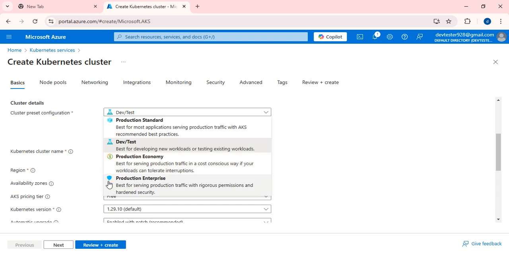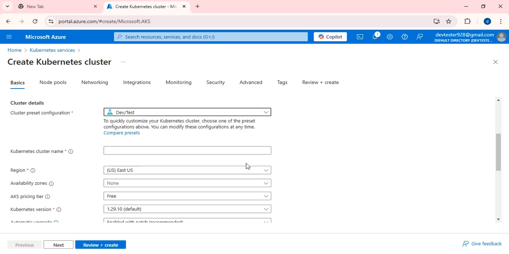And production enterprise is the costliest one. It is for serving production traffic with rigorous permissions and hardened security. It means if you select this, you need to provide some set of permissions to enhance the security. As this is created for lab purposes, I'm going to select dev or test.